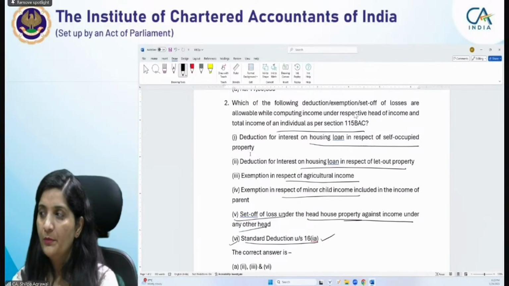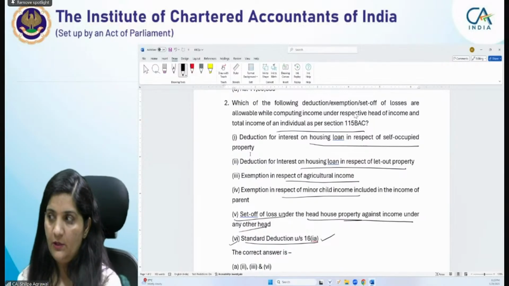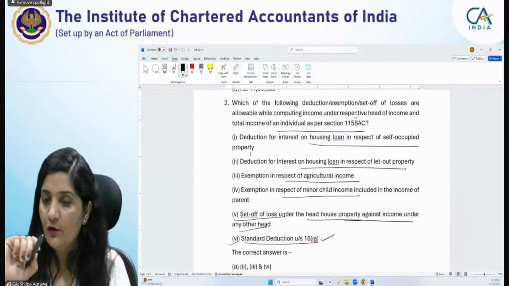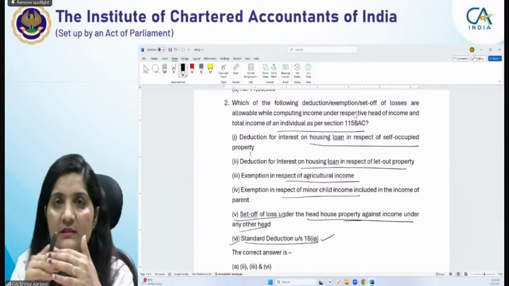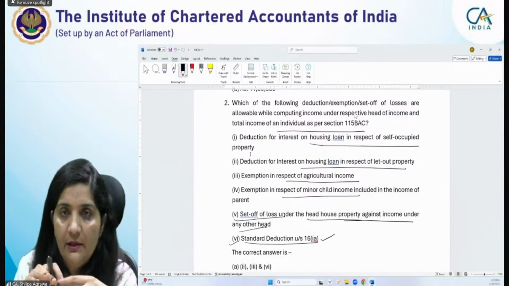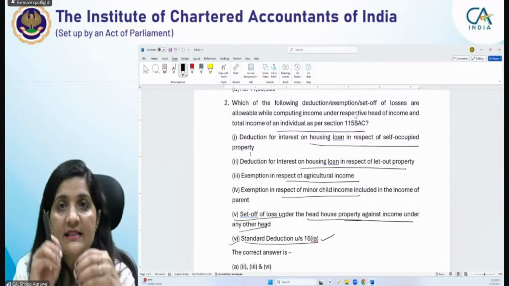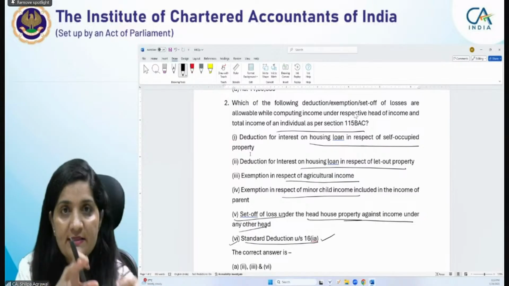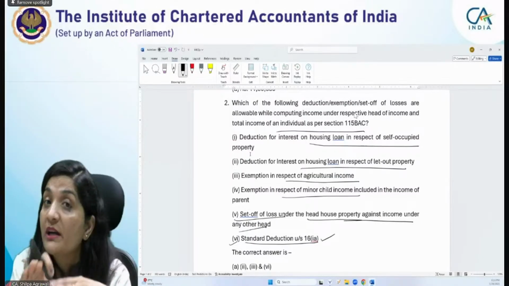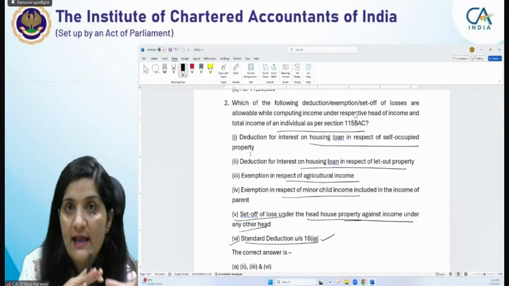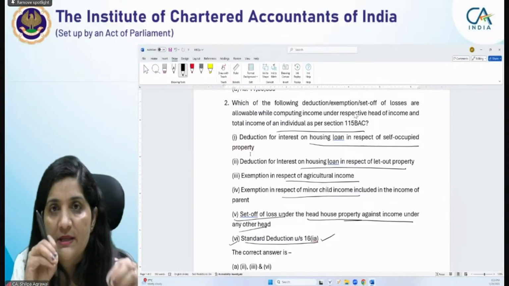See, let-out property will be allowed. I will explain you, Smriti. See, self-occupied, while computing the income under the head house property. House property is not covered in detail at the final level, and salary is also not covered in detail. However, these provisions are given in your basic concepts, the overview of these things, and you are a final student, so you are expected to be aware of the provisions of salaries as well as income from house property. The brief of this is given in your basic concept chapter 1.